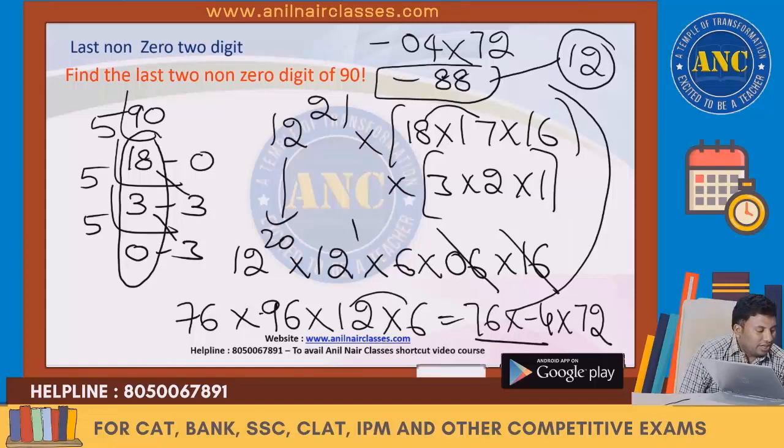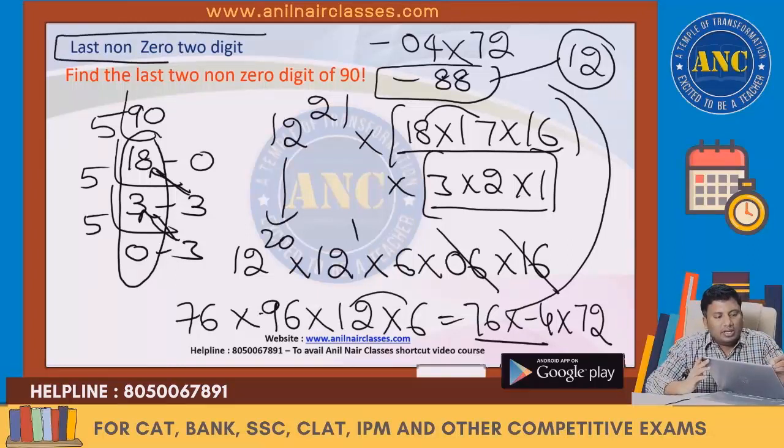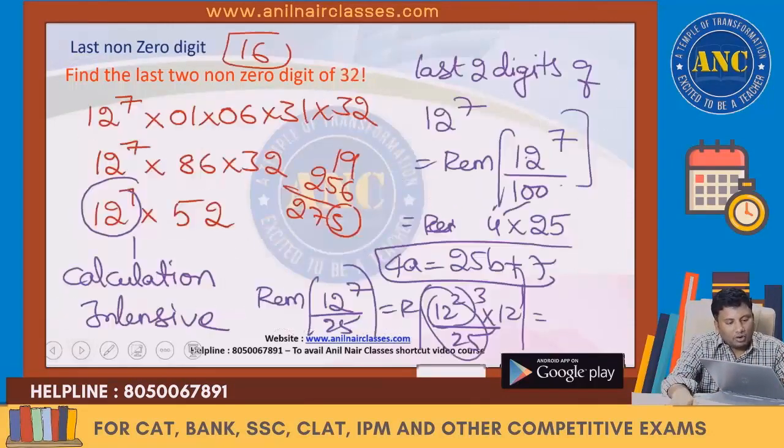From where you got 3 into 4 into 5? Starting from 3, I have to go back 3 numbers: 3 into 2 into 1. Starting from 18, we have to go back 3 numbers: 18 into 17 into 16. This logic, please type it in Google. Spend 1 day, try to see where this shortcut is present. 6 hours of hard work, you are just listening to it in 5 minutes of time. Next one. I hope the idea is clear.